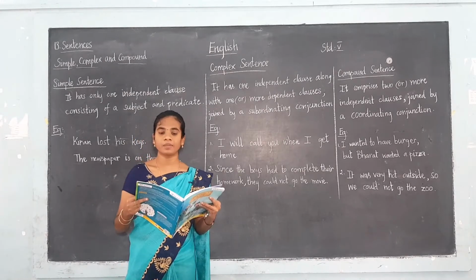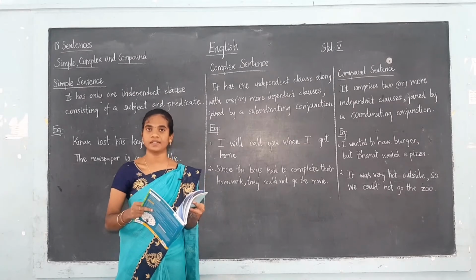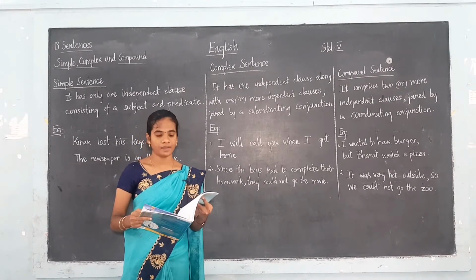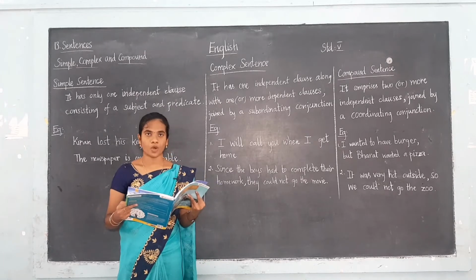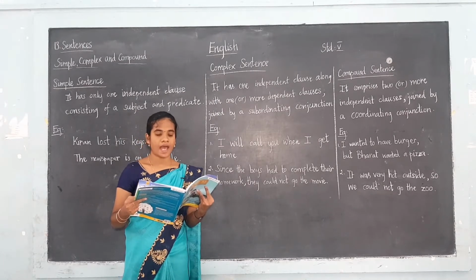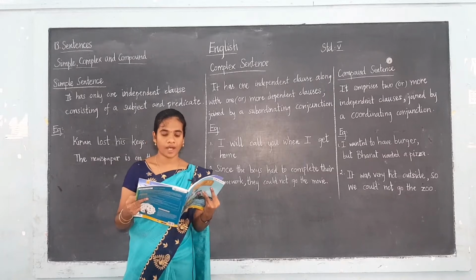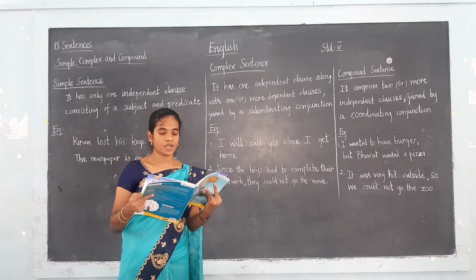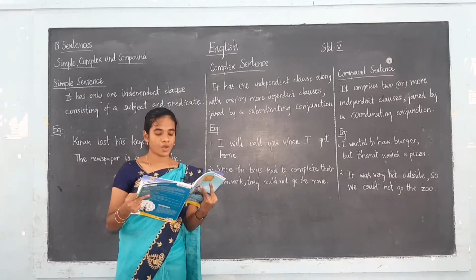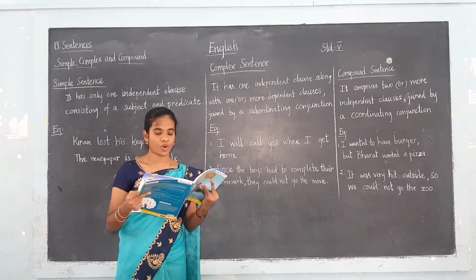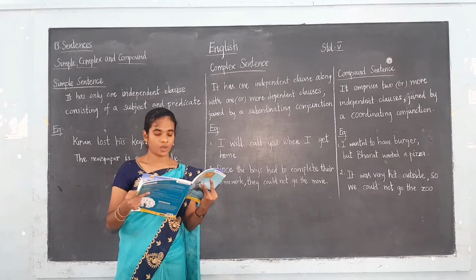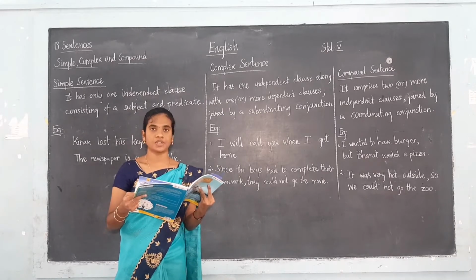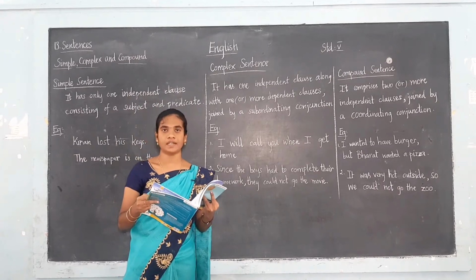Do you all remember what are the words that come under the coordinating conjunction and subordinating conjunction? Let's see that. The words in subordinating conjunction are after, before, when, while, since, as soon as, so that, in order that, because, since, as, for, even though, although, unless, provided that, if. So these are the words of subordinating conjunction.